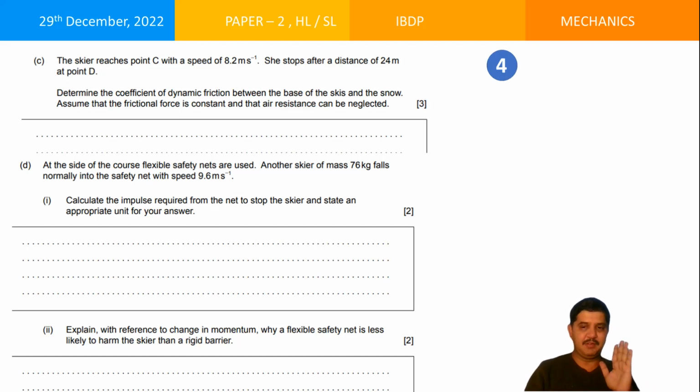Impulse. What is impulse? Okay, I'm not going to tell you. You already know what impulse is. Explain with reference to change in momentum why a flexible net is less likely to harm the skier than a rigid barrier. Why do you need the safety nets for the skier? The mass is so much, the speed is so much, it will come very abruptly, very fast, and crash onto it. So how does the flexible net help him out?